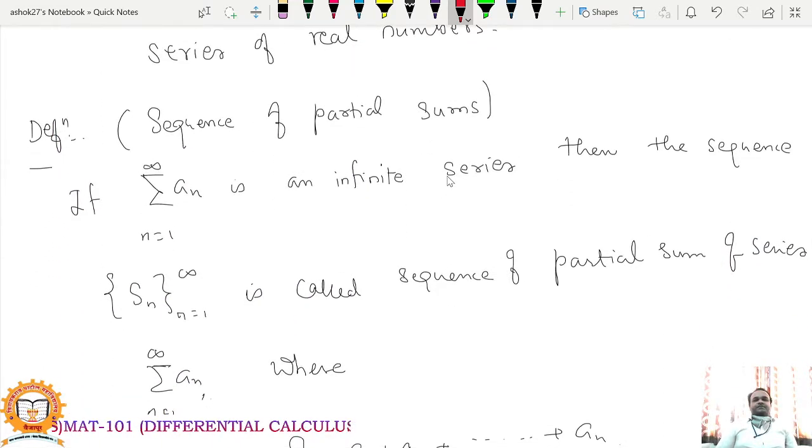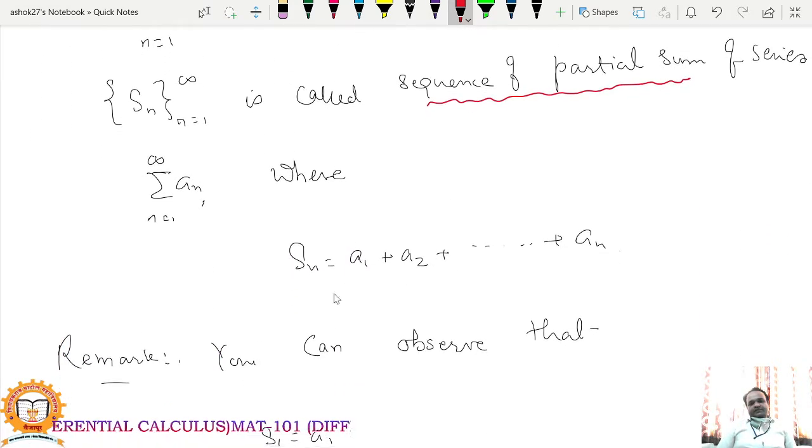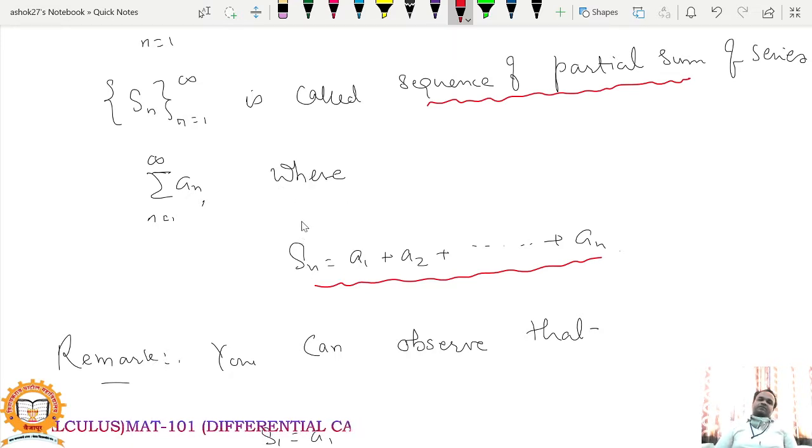Next, what is the sequence of partial sums of a given series? If summation an is an infinite series, then the sequence Sn, where n varies from 1 to infinity, is called the sequence of partial sums of the series summation an. Here Sn equals a1 plus a2 plus up to an.